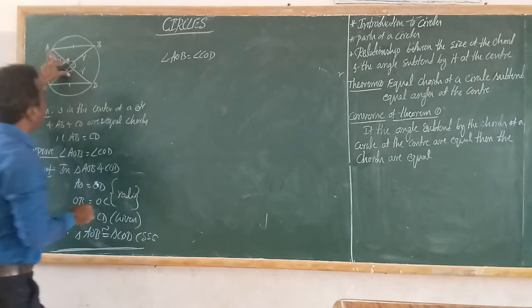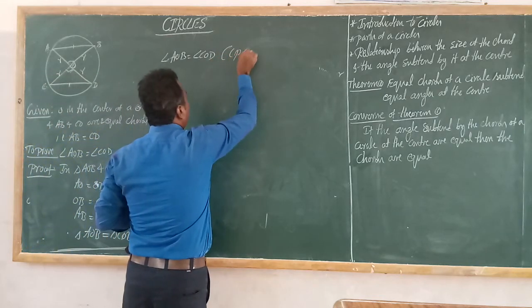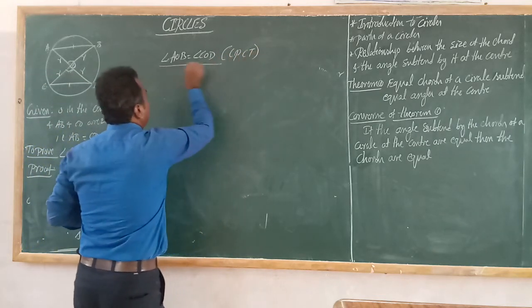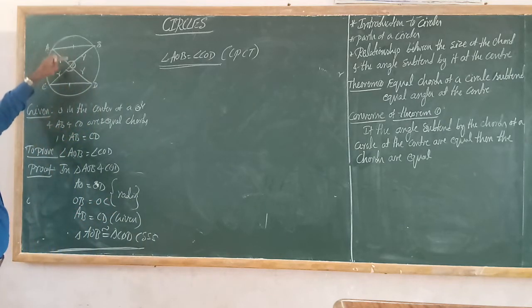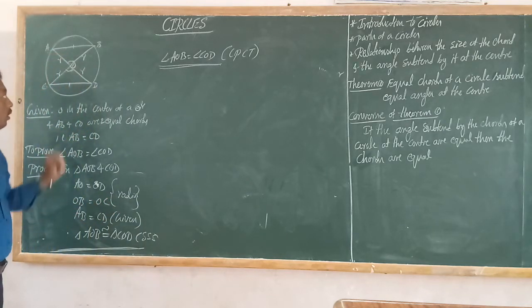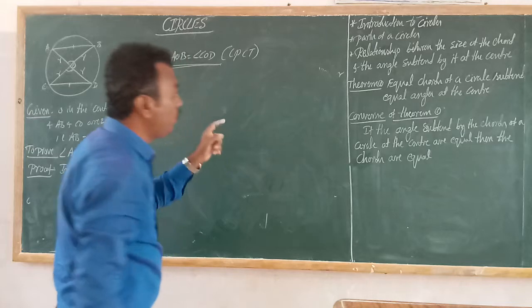These two angles are equal because of CPCT, corresponding parts of congruent triangles. Since the two triangles are congruent, the remaining parts must be equal. Therefore angle AOB is equal to angle COD. So like that, this is the proof of the first theorem.